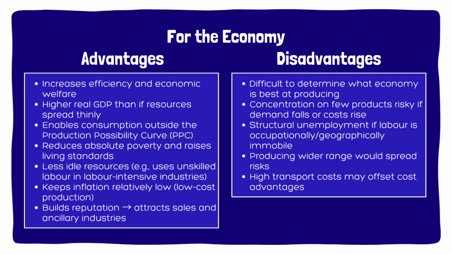At the national level, specialization improves efficiency and increases real GDP by allowing countries to focus on what they produce best. For example, the United States specializes in advanced manufacturing like aircraft, while importing goods such as coffee. Specialization combined with trade allows countries to consume beyond their production possibility curve, raising living standards and potentially reducing poverty. It can also reduce unemployment by matching industries to available resources and help keep inflation low through efficient production.